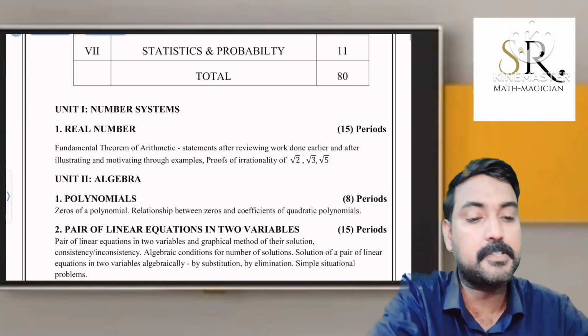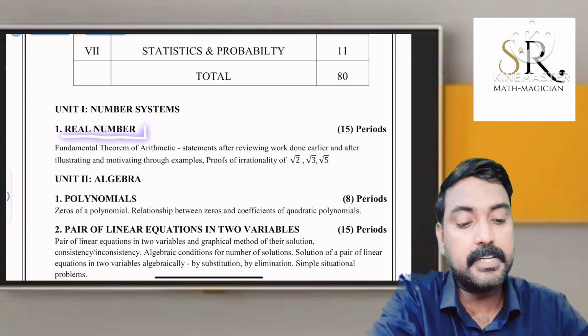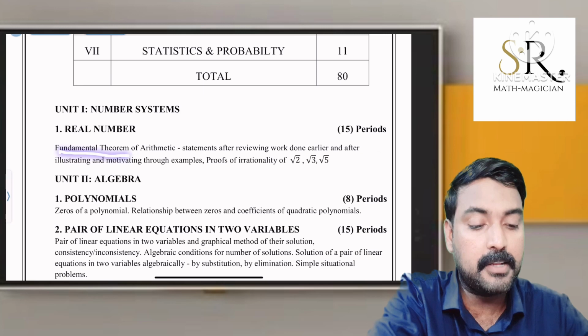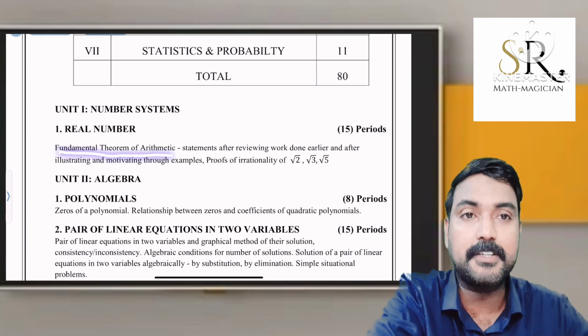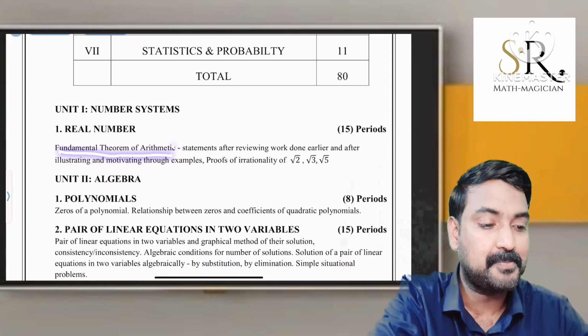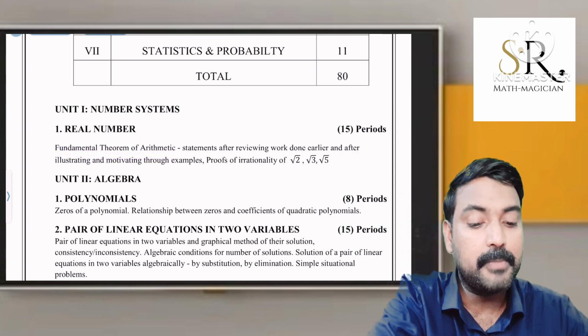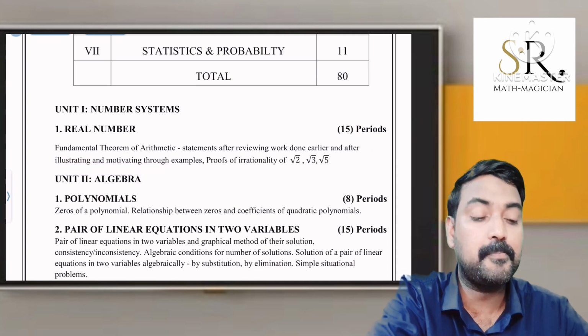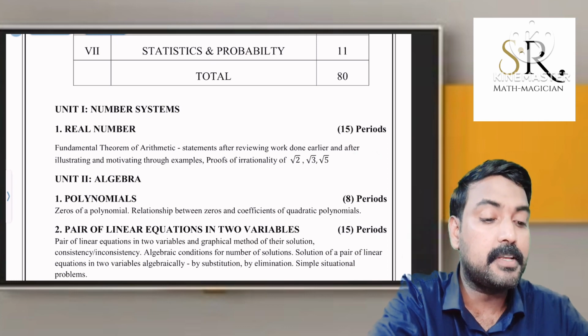First one, number system. In number system we studied the chapter number 1, real numbers. In real numbers, the fundamental theorem of arithmetic is very important, which means how to factorize the numbers. We know that every composite number can be factorized. The factorization is unique apart from the order in which the factors occur. The second point, many examples are there: how to find HCF and LCM. In detail I will explain later. So these are the main points.